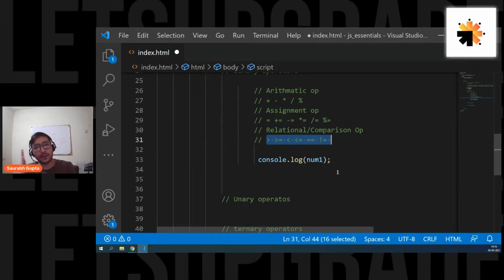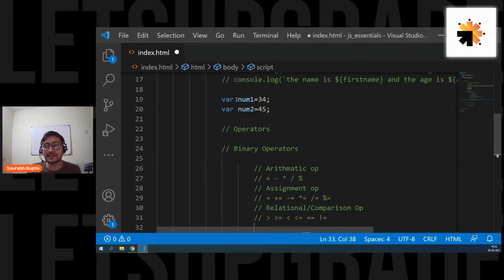Someone is asking the difference between equal to and double equal to. You'll see it. Now you know what is equal to, right? Equal to is for assignment. Now you'll also see what double equal to is, so let's try to understand that as well. So guys, now these are comparison operators. Again, we have two variables, and now let's compare these two variables.